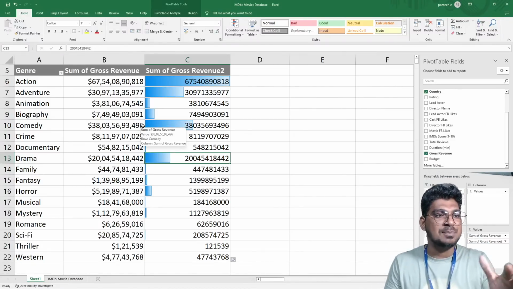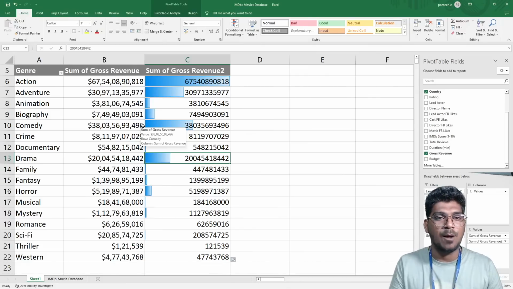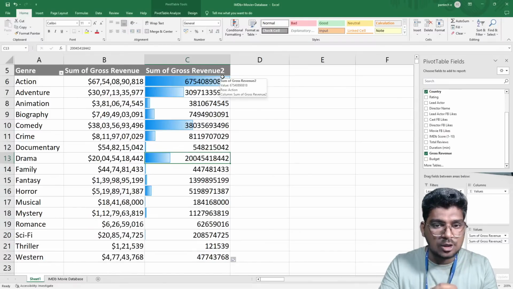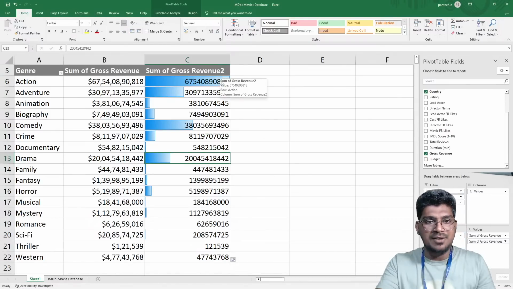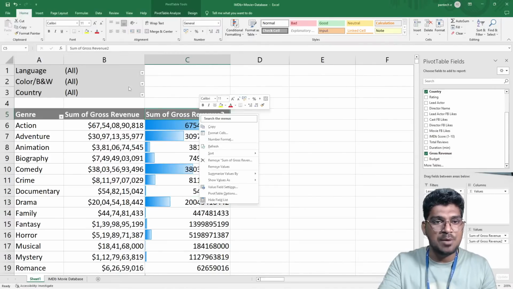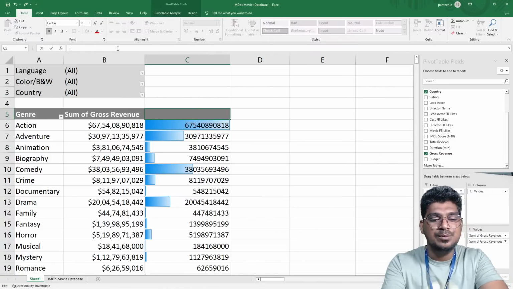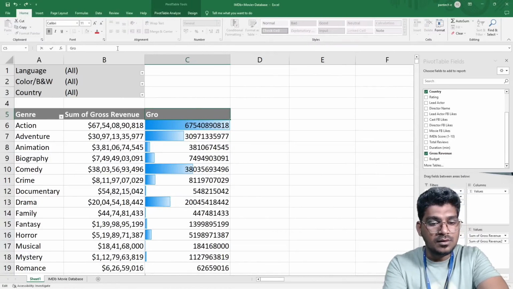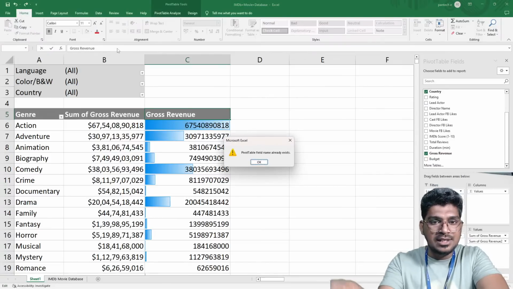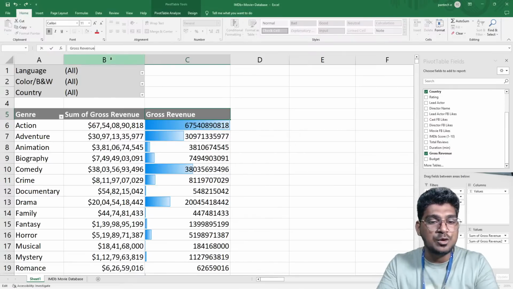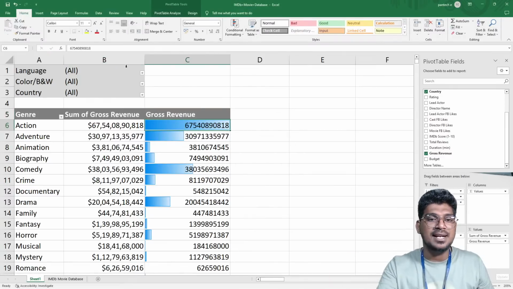Guys, if you understood, please mention it in the chat box. Yes, follow. Okay. And you can see this one, same column. For this particular column, I want to change the name of this one. So for this, gross revenue. Once I enter this, it shows that the field name already exists. So for that, I'm going to make a little space. Now it's going to be the gross revenue.